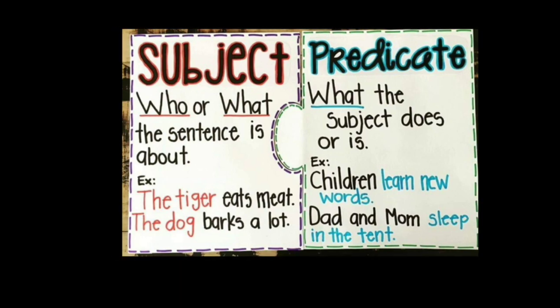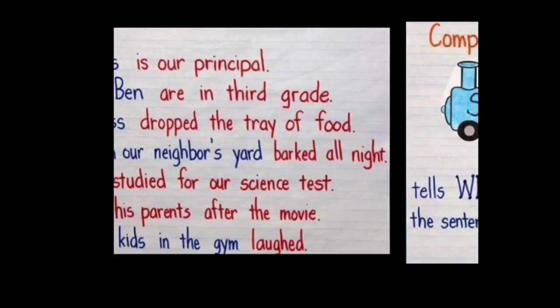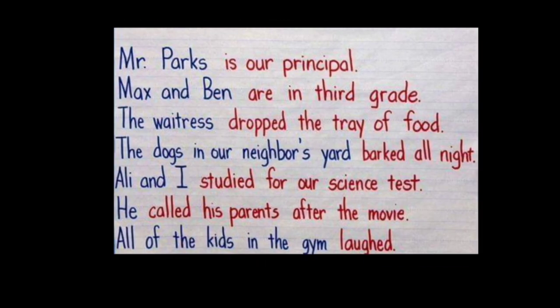Dad and mom sleep in the tent. So sleep in the tent is the predicate. Who sleeps in the tent? Dad and mom. So who is the subject? Children, let's learn with the examples.